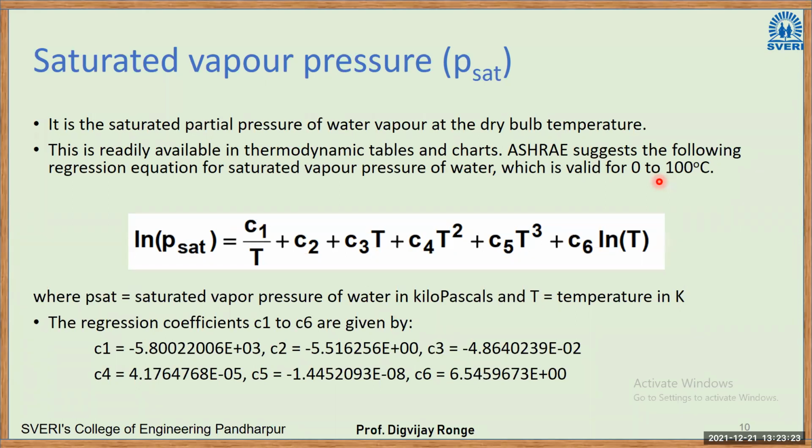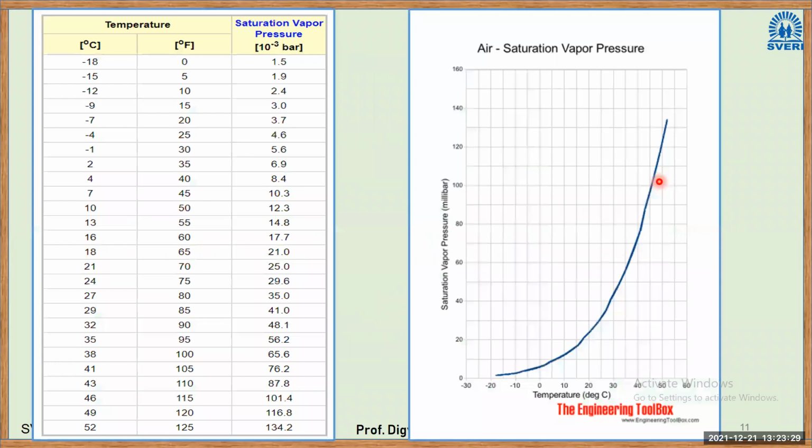They have calculated this relation between dry bulb temperature and saturated vapor pressure. Then there is a table also given, temperature versus saturated vapor pressure. Let us say the temperature at this point is 24 degrees Celsius. As you can see here, at 24 degrees Celsius, the saturated vapor pressure is 29.6.